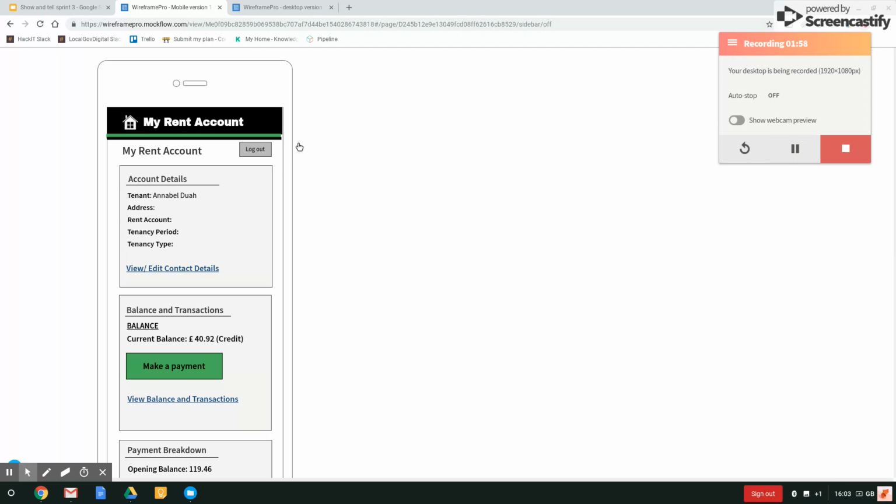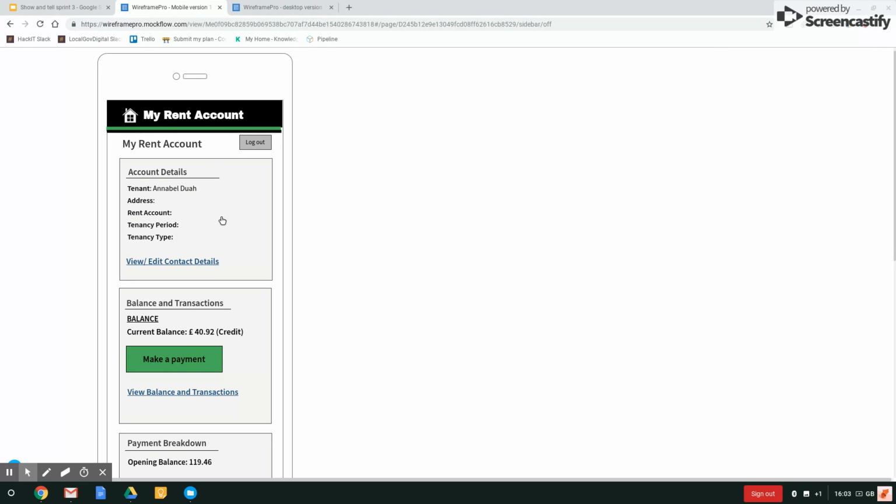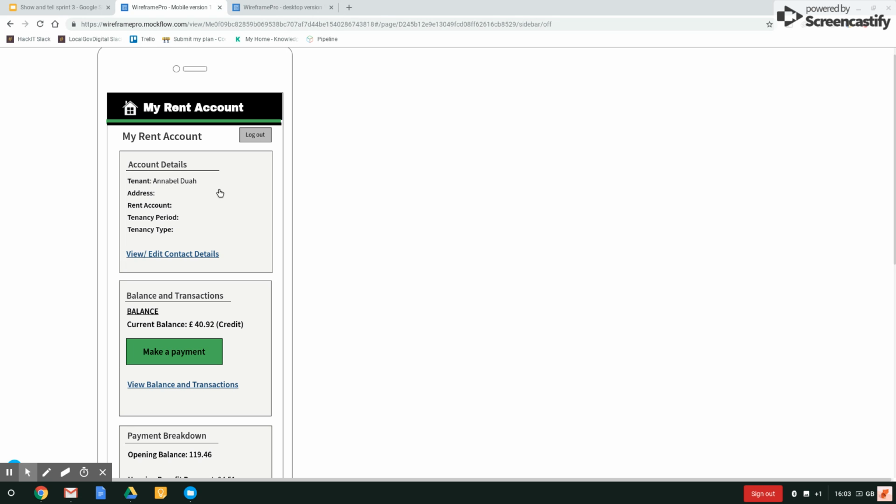So here we are in the mobile version of the clickable wireframe. So this you can see is the Rent Account homepage that we've proposed. And we have done some testing on this. So you should be able to click through these wireframes. I'll share the link afterwards.